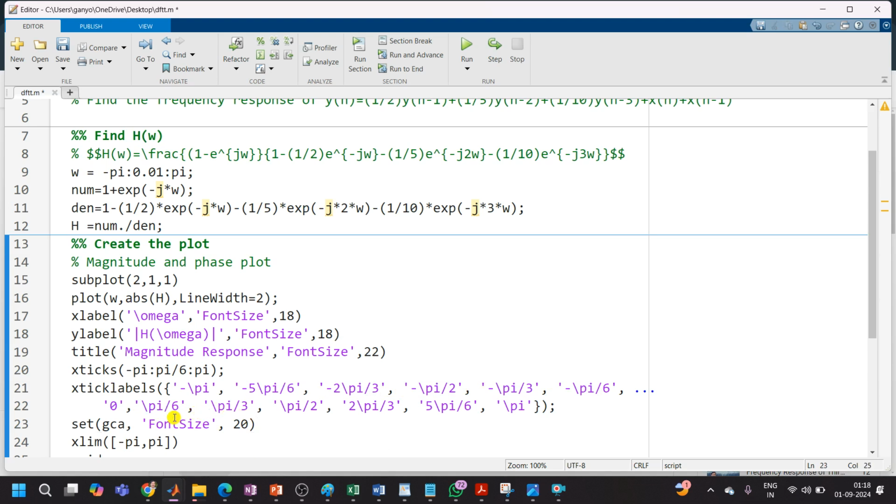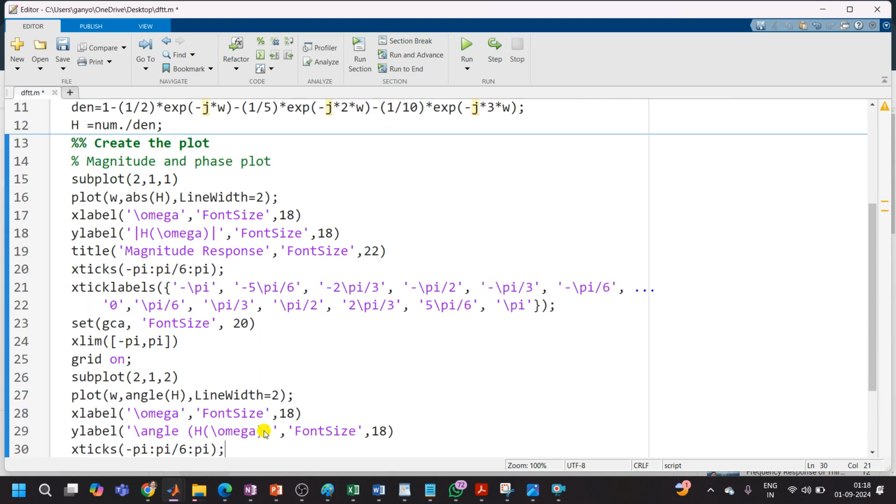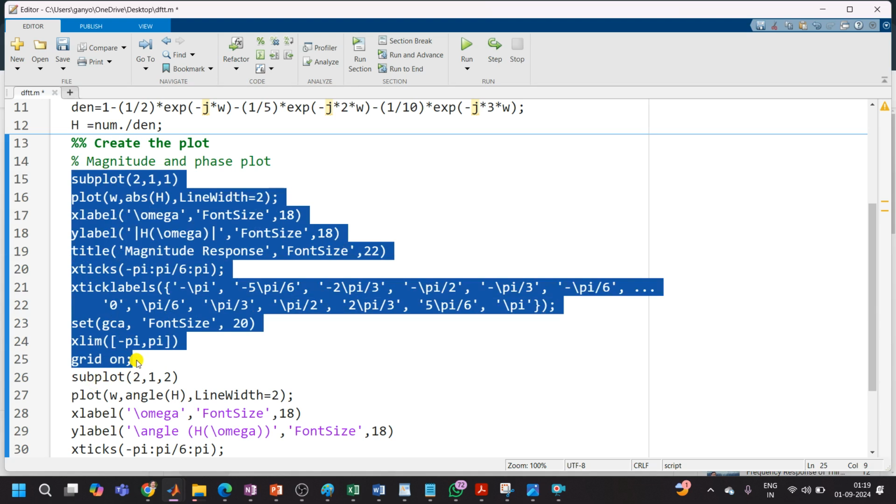Then I will set all the font size of my figure to 20. Then the x-axis is limited from minus pi to pi, so I will keep that limit on the x-axis. I will turn on the grid. Everything up to this point is related to the magnitude plot, because here I am plotting omega versus the absolute value of H, and the xlabel, ylabel and tick marks are defined for that figure.